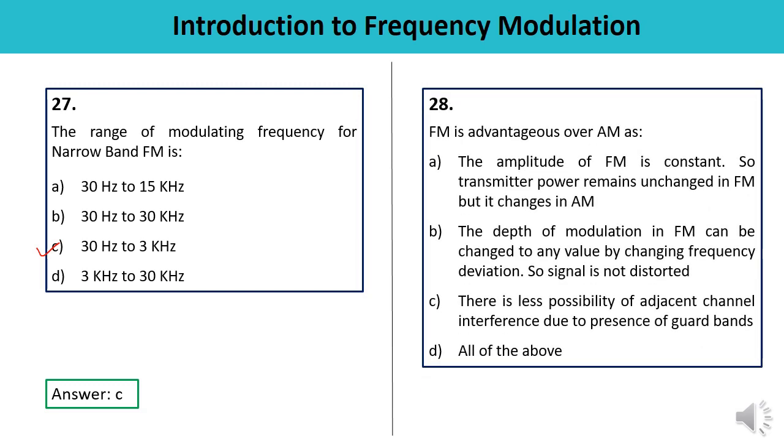Question number 28 is, FM is advantageous over AM. Here we are talking about the advantages. Read all the options carefully. The amplitude of FM is constant, so transmitted power remains unchanged in FM, but it changes in AM. Correct one. Second, depth of modulation in FM can be changed to any value by changing frequency deviation, so the signal is not distorted. This is also correct. Third point, there is less possibility of adjacent channel interference due to the presence of guard band, which is also correct. It means A, B, and C are correct. So the answer is D, all of the above. Correct one.